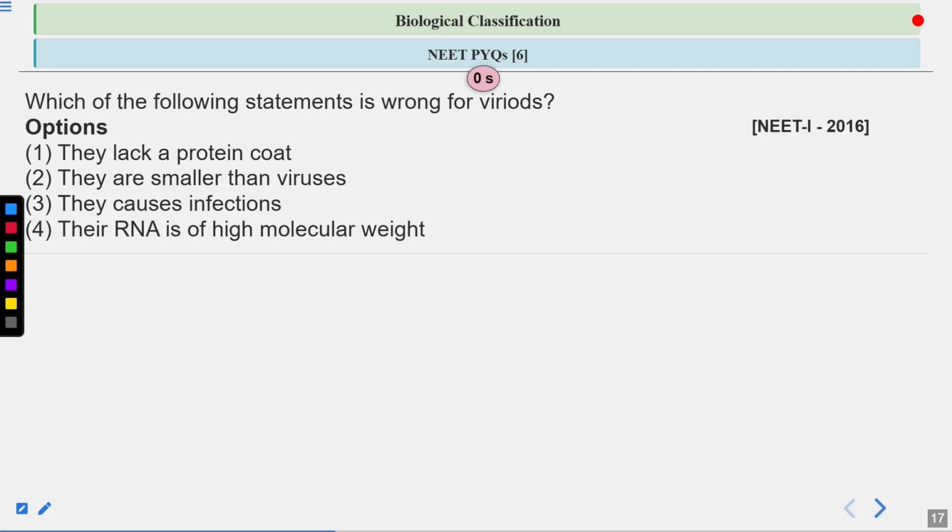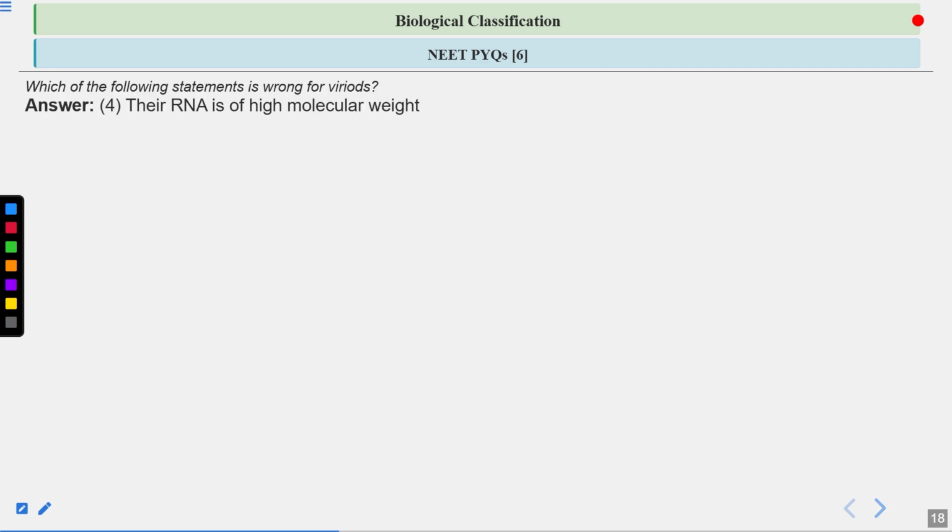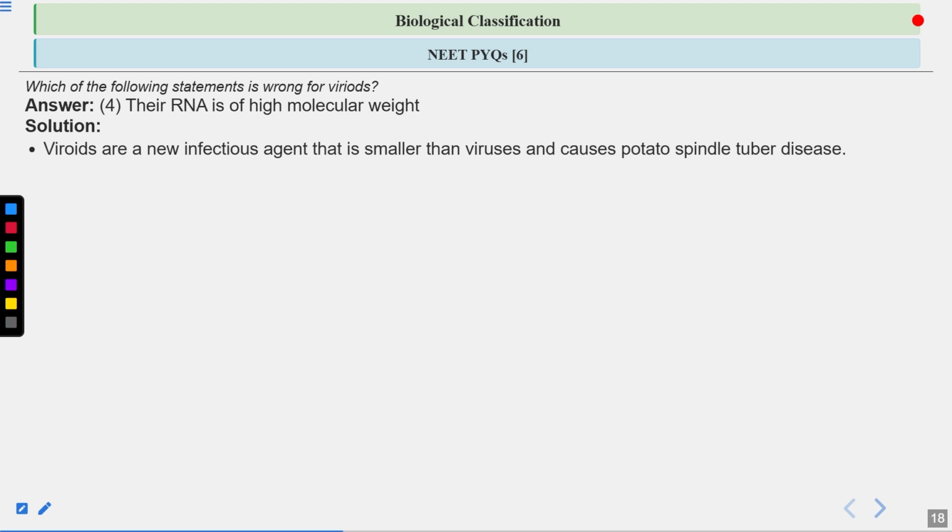Let's have a look at the answer. So here the correct answer is the RNA is of high molecular weight, means option 4 is the correct answer. Let's have a look at the explanation here. Viroids can cause infections. Basically viroids are free RNA and they lack the protein coat. That's why they are smaller than the viruses. And viroids cause plant infections, and they can cause diseases like potato spindle tuber disease. So you should remember the name of this disease.